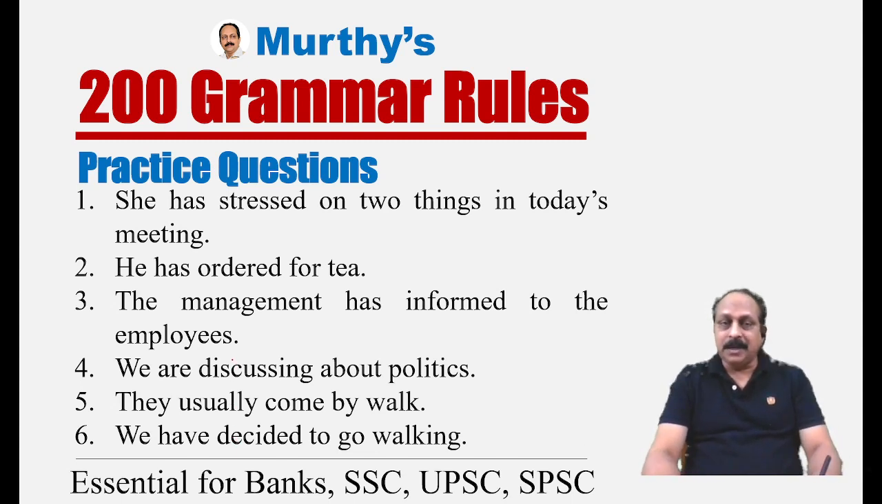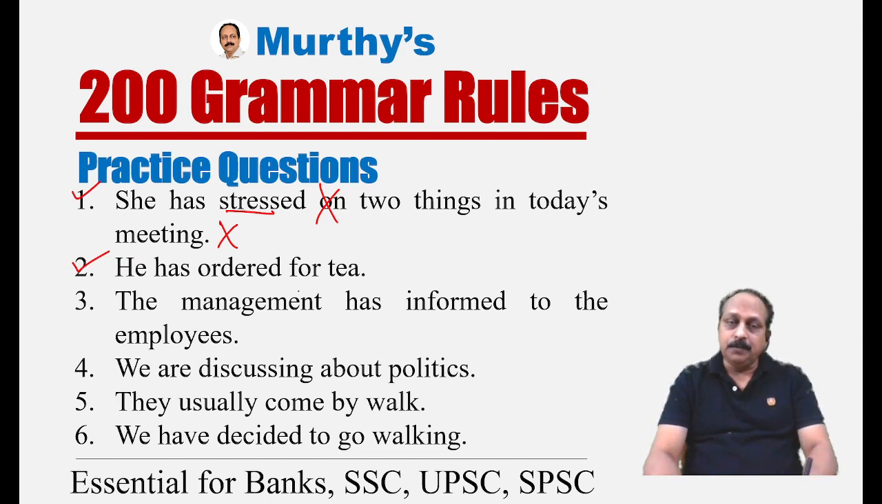Now, let us spend time on practice questions. She has stressed on two things in today's meeting. After certain verbs, we should not use any preposition. One of those verbs, stress. A common error people tend to make: she has stressed on two things in today's meeting. After stress, you should not use the preposition on. So, the sentence is not correct. The correct sentence: she has stressed two things in today's meeting.